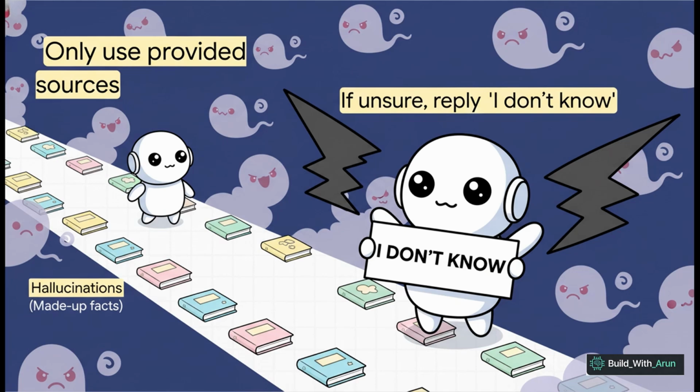A rule like "only use the provided sources" is a game changer for factual accuracy. But even better is explicitly giving the AI permission to say "I don't know" or "insufficient evidence" when it's not sure. That one little instruction dramatically increases how reliable and trustworthy its answers are.